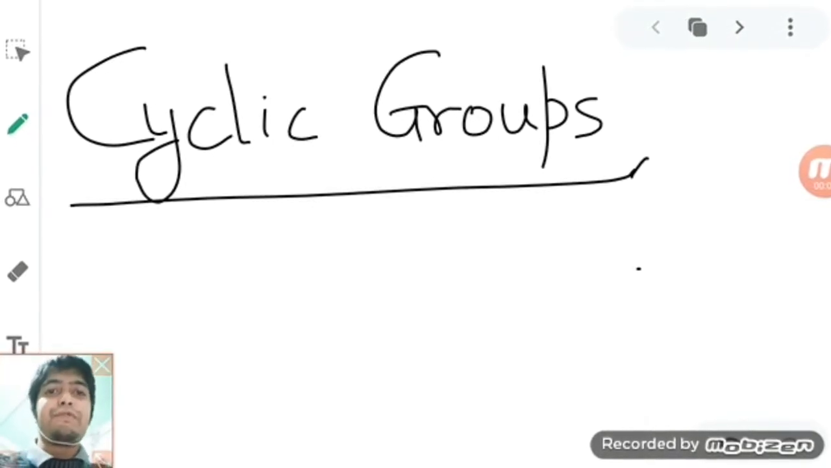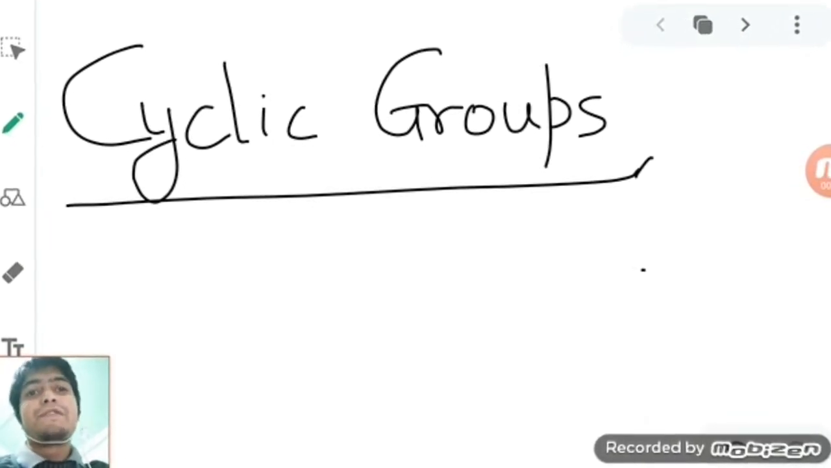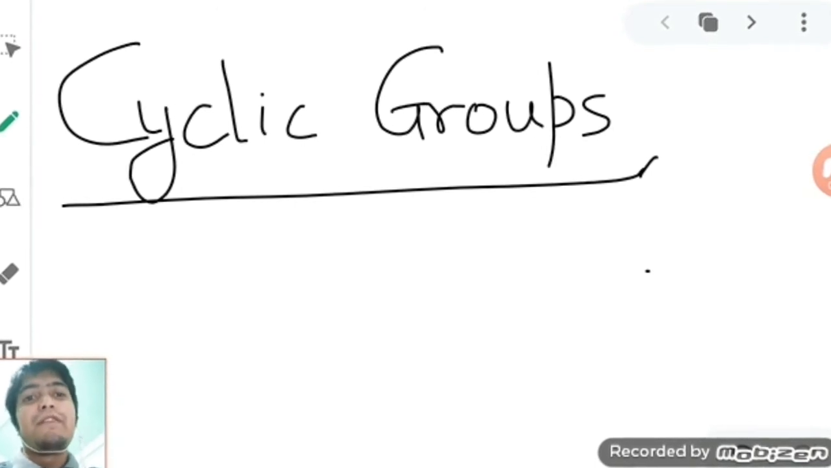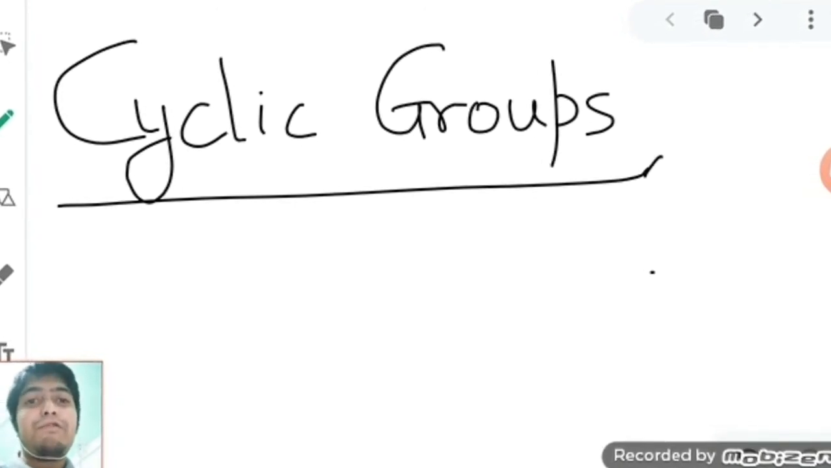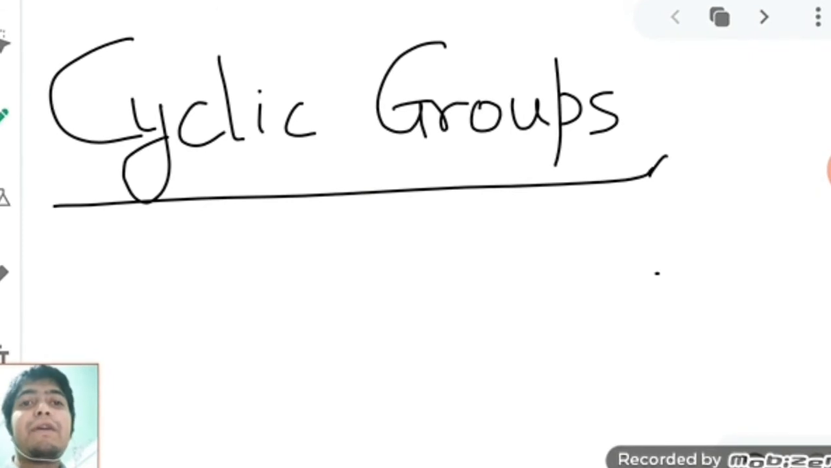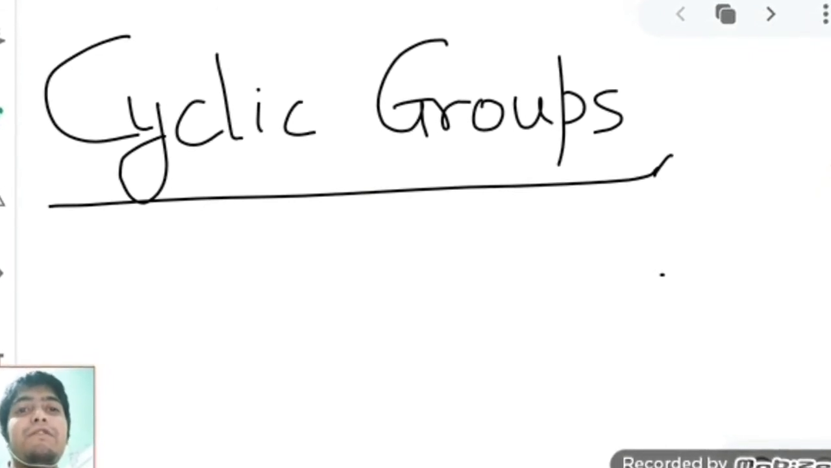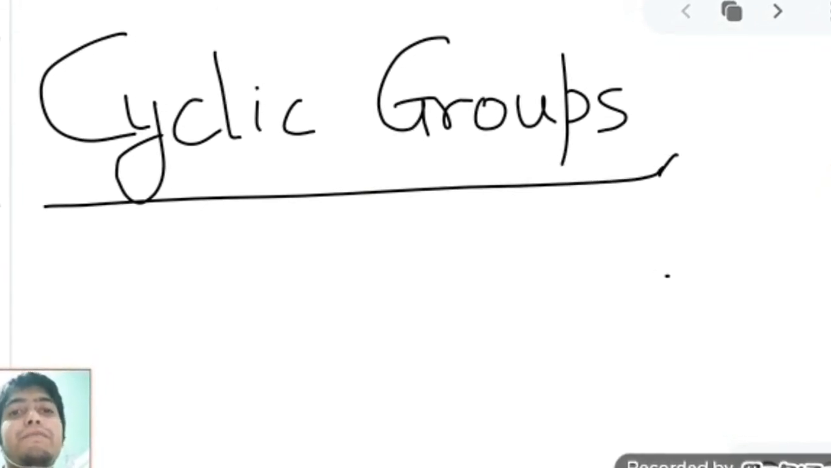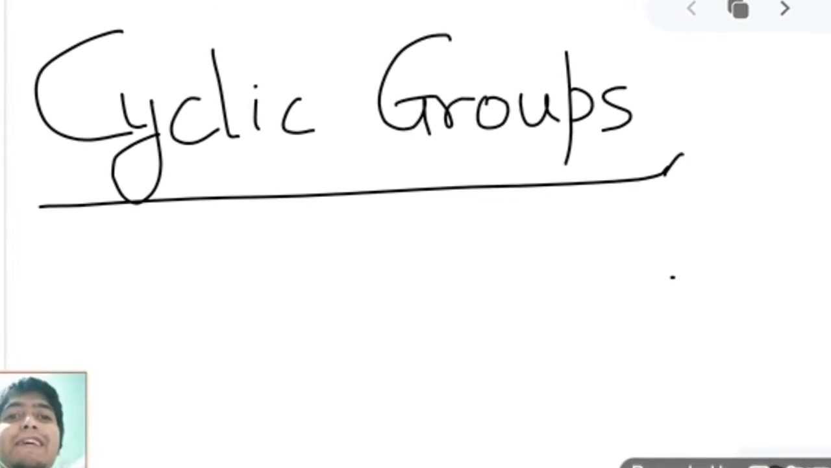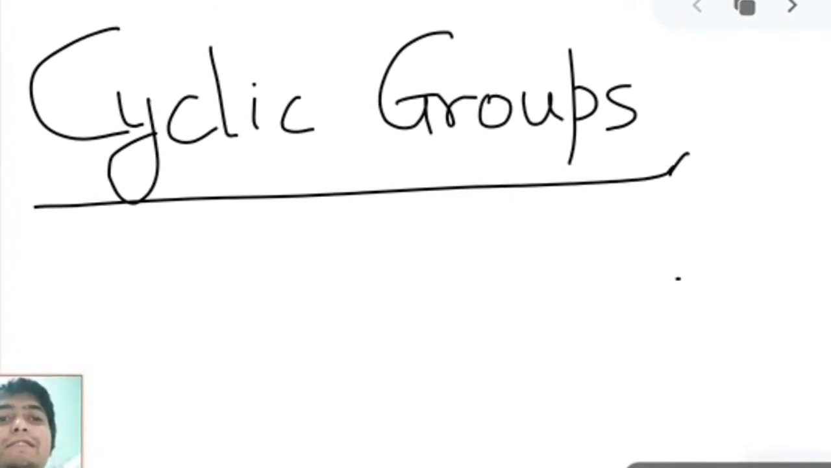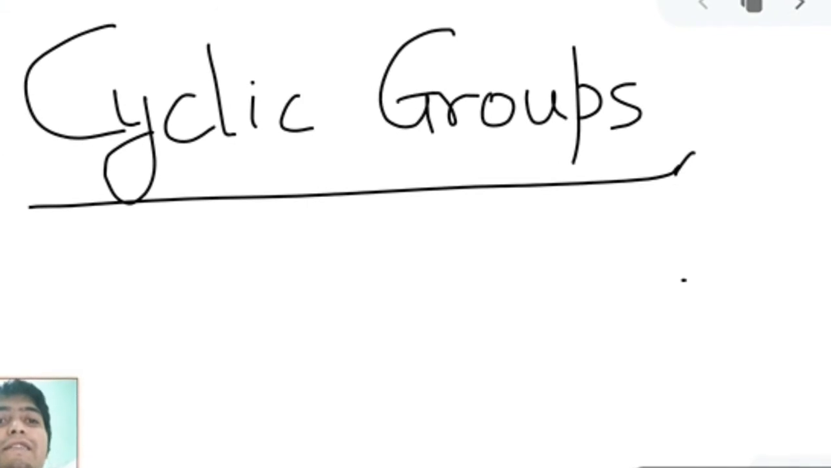Hello. So today we will learn about cyclic groups. We have learned about groups, we have learned about subgroups, we have learned about cosets. So today we will be doing cyclic groups. It is a special kind of group. Not all groups are cyclic groups, it is just a special type of group.